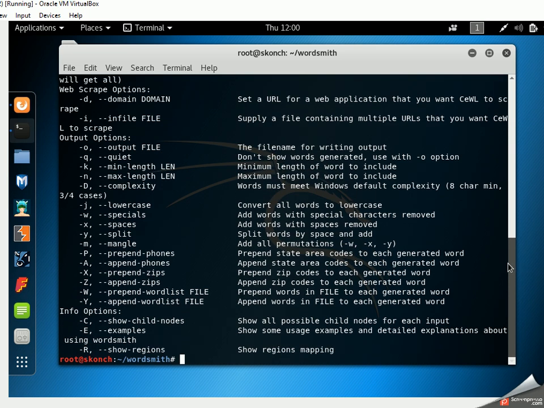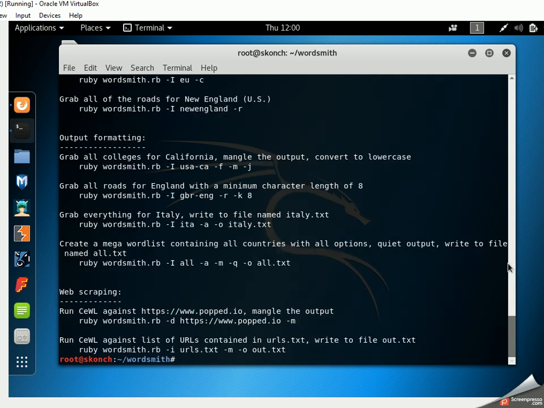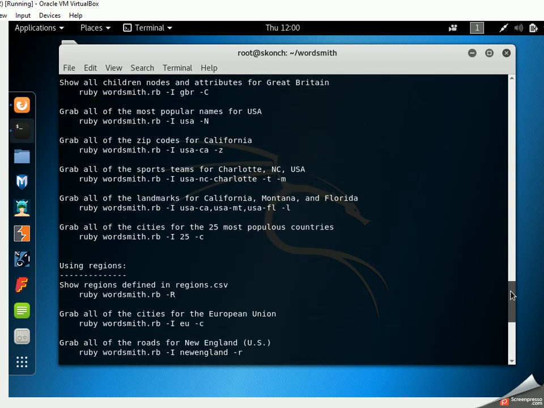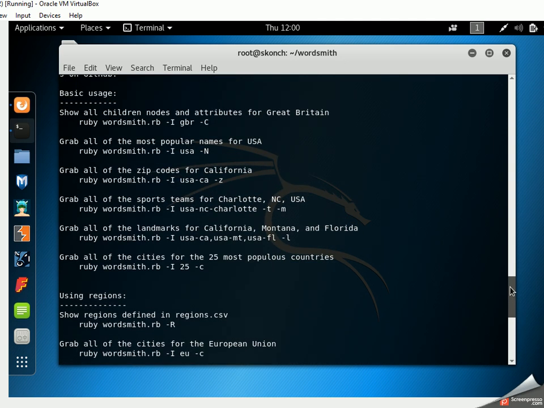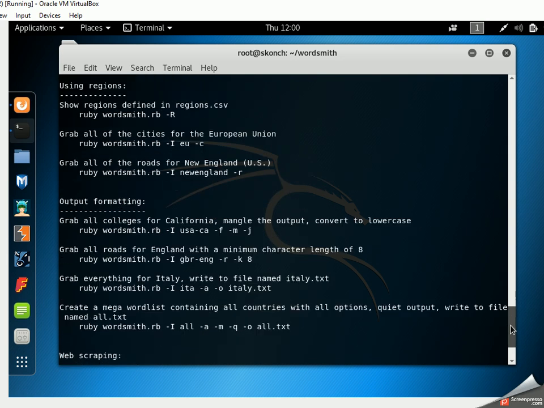One thing I recommend just to start out with that I found to be very nice was to go straight up to the E flag. It was just kind of nice. It's in examples, and because they're going to break it down in different ways, they're showing you how to, if you want to grab some of these roads from England, here's how you would do it. From Italy, if you want to grab everything from there. They're going to show you all these options and give you some other ways to kind of focus on exactly what you're looking for, which area, and so on. It'll show you how to utilize it, and I thought that was a pretty handy feature.